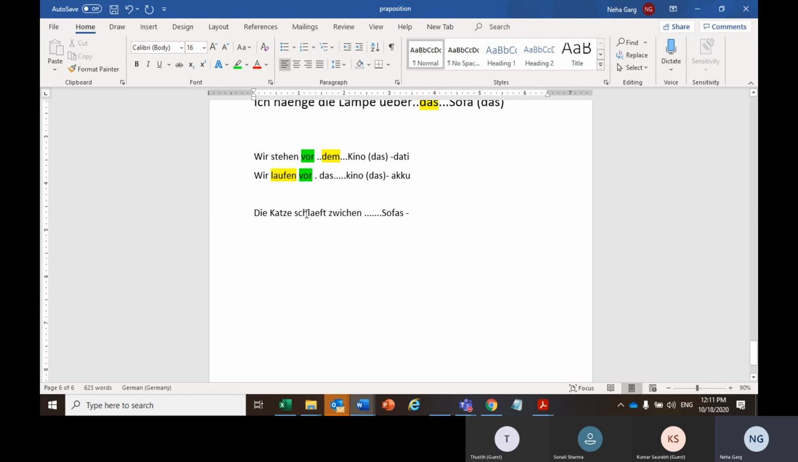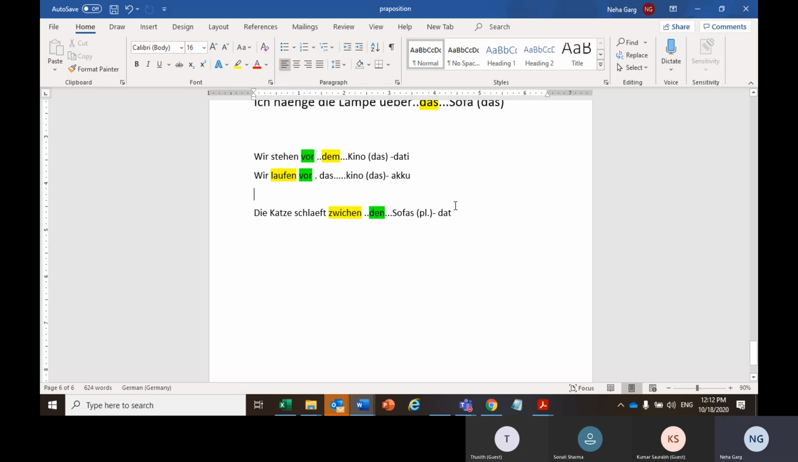So since it's sleeping there already, there is no movement. Will it be the dative case or accusative case? Dative. Sofas, this is a plural. Now what changes? In plural, die is the article. So die would change to den in dative. So, die Katze schläft zwischen den Sofas.